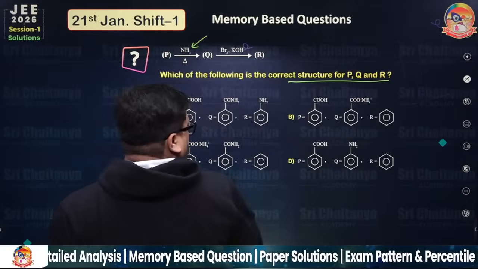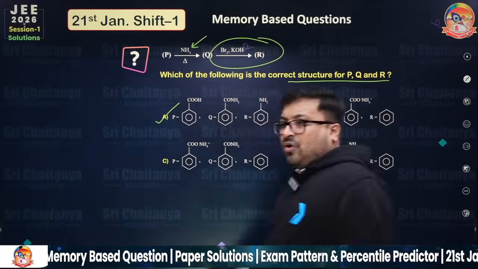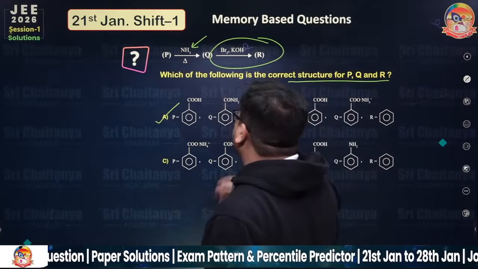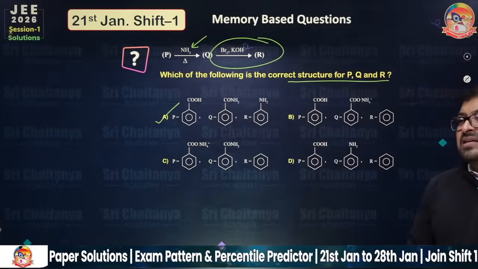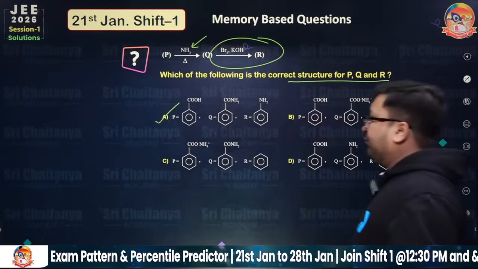Okay, so actually this answer is A because this is Hoffman degradation. Hoffman reaction. So this is very simple. First COOH, then CONH2 and then NH2. So many people are saying this question was already discussed. No problem. Okay, so let's move further.